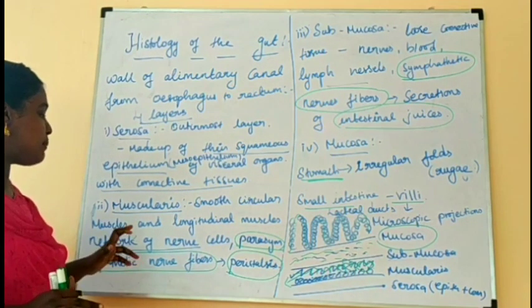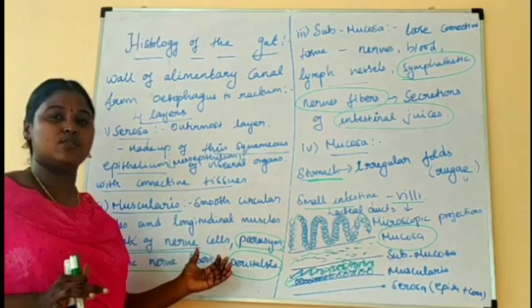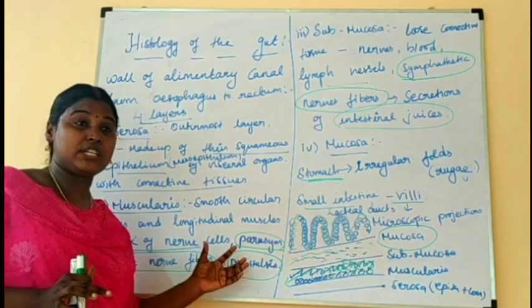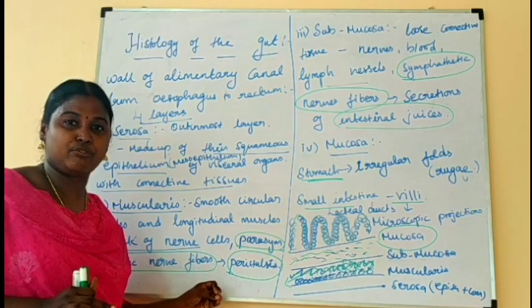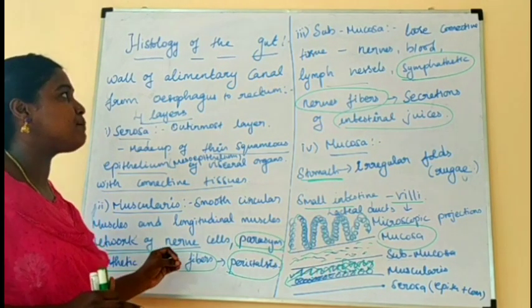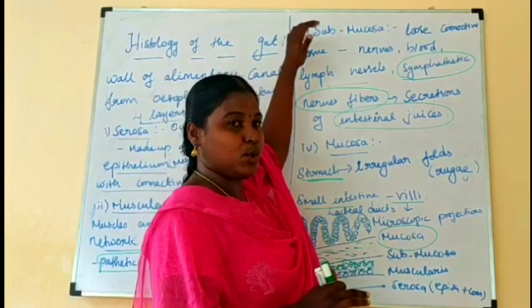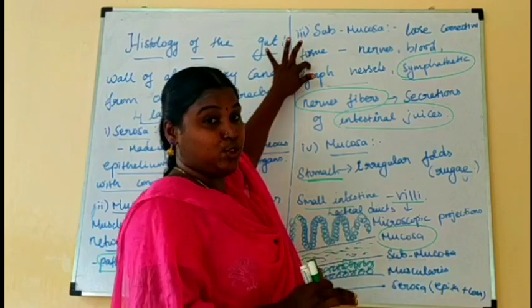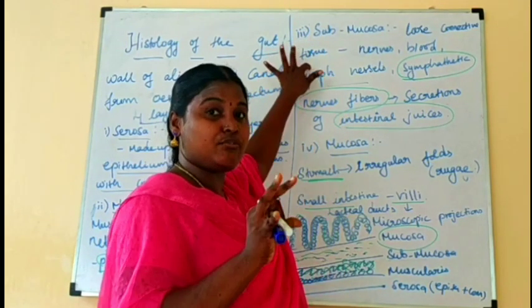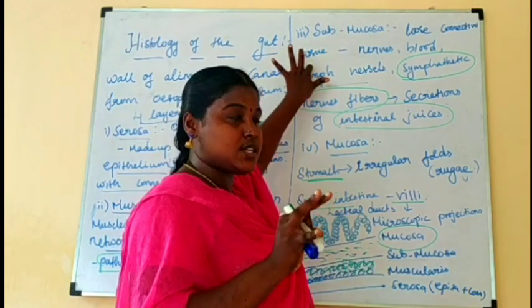It mainly consists of a network of nerve cells. The most important are the parasympathetic nerve fibers. What is their function? Peristalsis. Next is the submucosa. It consists of loose connective tissue. What is the structure of this submucosa? It is a loose connective tissue.